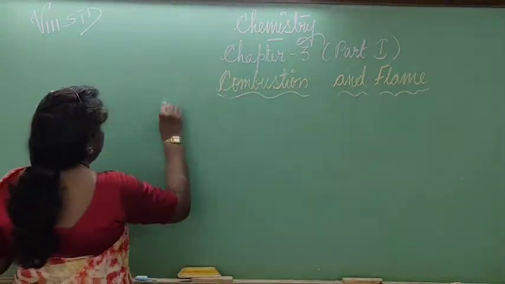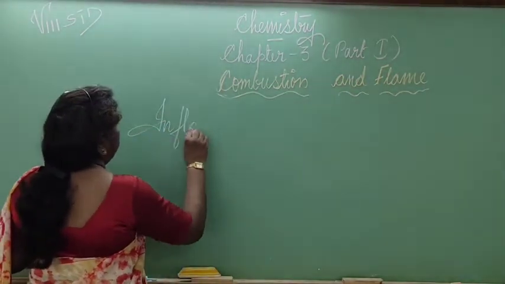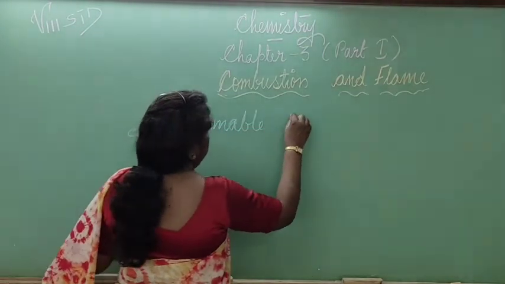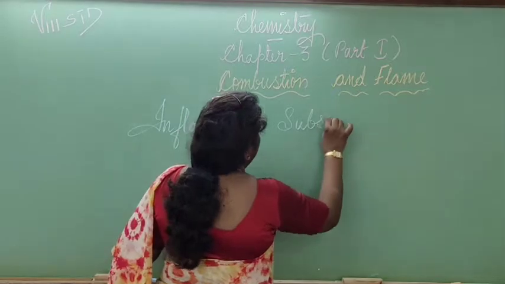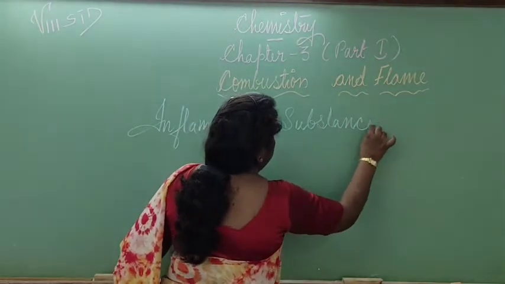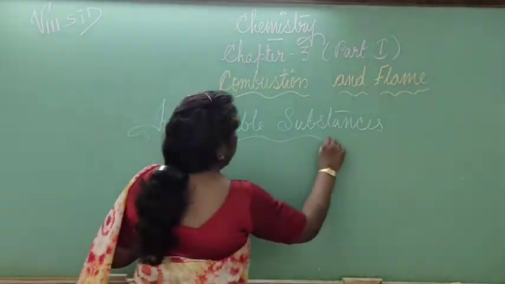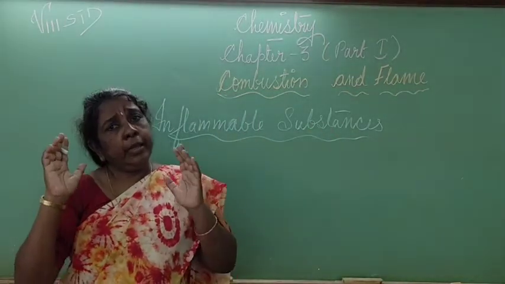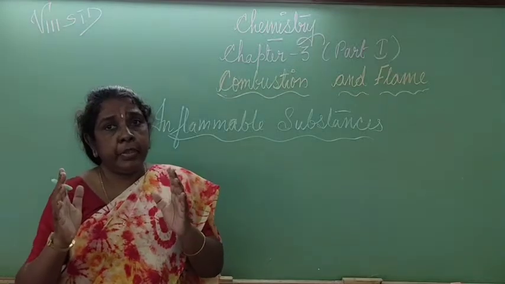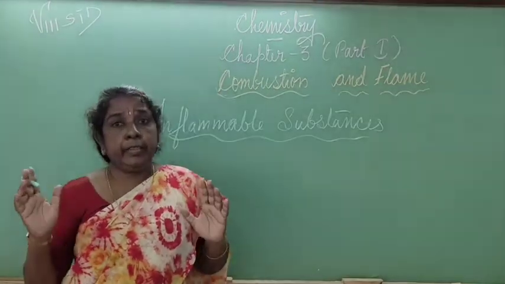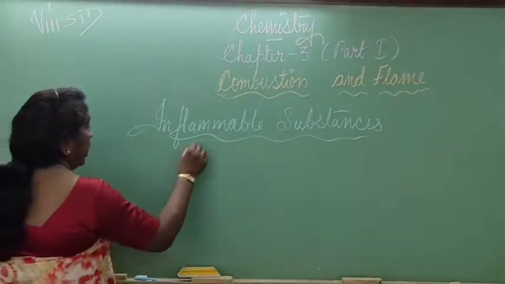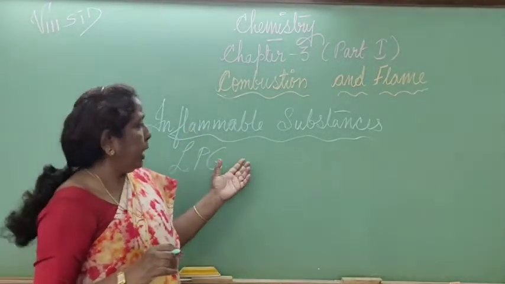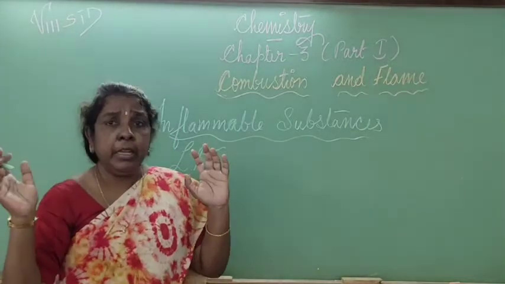Now, I want you to understand the concept of inflammable substances. So, what are inflammable substances? These substances just catch fire and burn very easily, right? And for these substances, you can take the example of liquid petroleum gas, or natural gas. So what happens is it just catches fire very easily and burns.